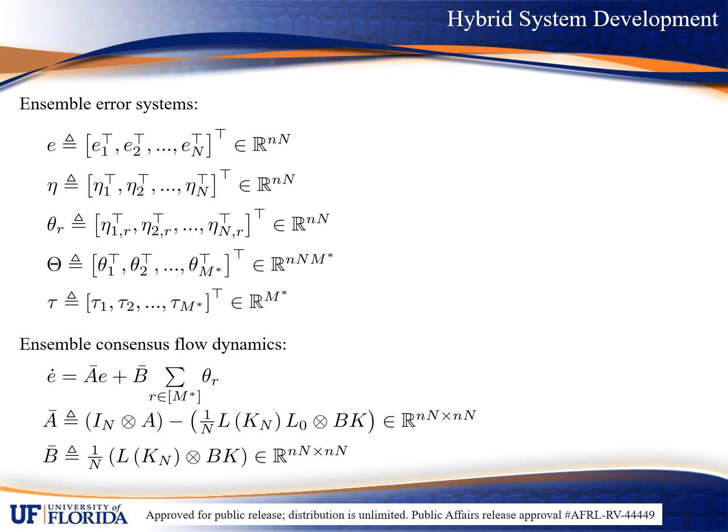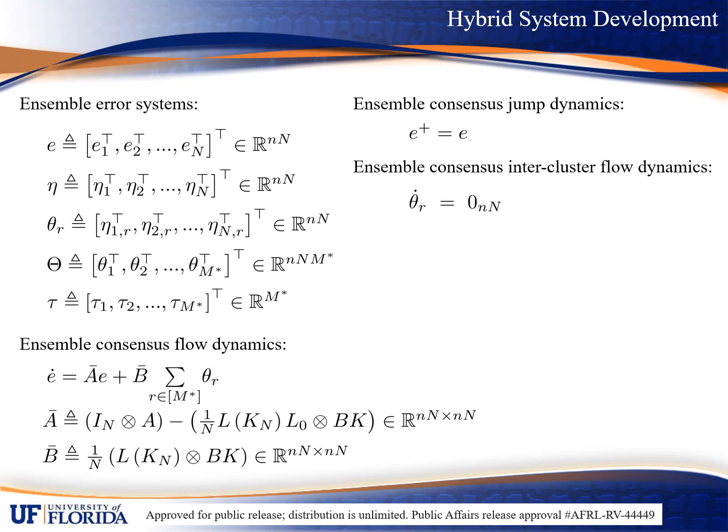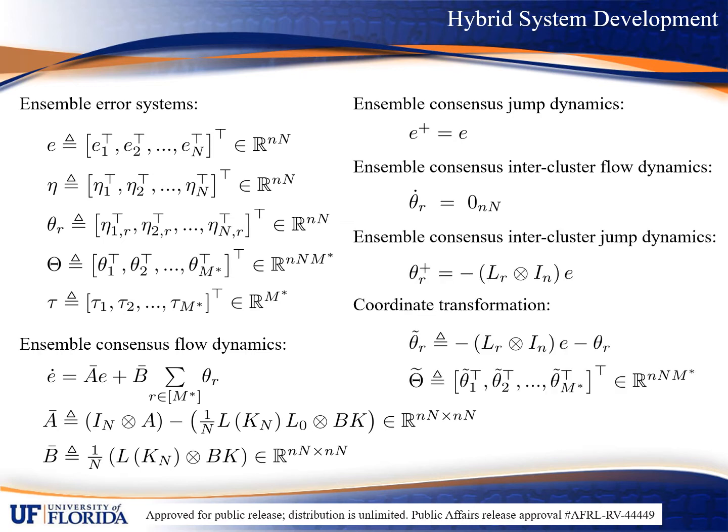The flow dynamics for the stacked consensus error are presented here. Since the consensus error E is continuous, the consensus error is mapped to itself during a jump. Given the hybrid model for eta I sub R on the previous slide, the flow and jump dynamics for theta sub R follow as shown here and here.